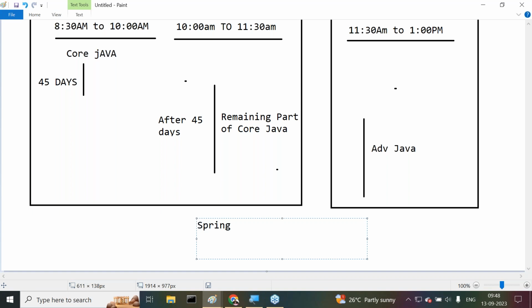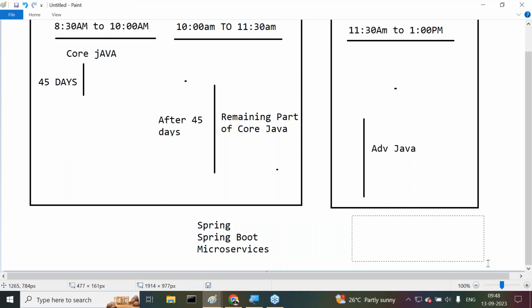In place of this, core Java. That means from 10 to 11:30 and 11:30 to 1, if any technology is completed, the remaining concepts I am going to take here. Here Spring, next one is what? Spring Boot. Next one is what? Microservices. These courses are going on here.